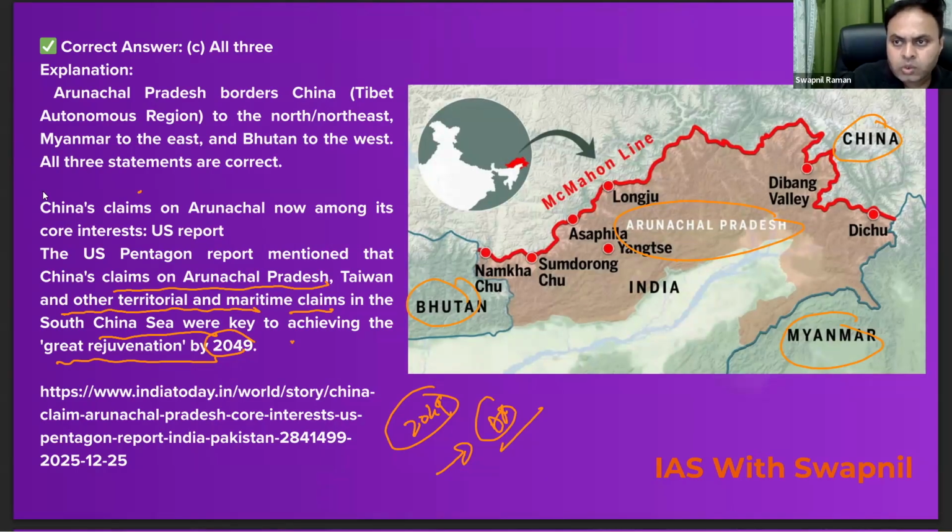And do remember, it is also known as the land of the rising sun in India. Why? Because it is the easternmost state of India. So look at this one. This is Dibang Valley, right?